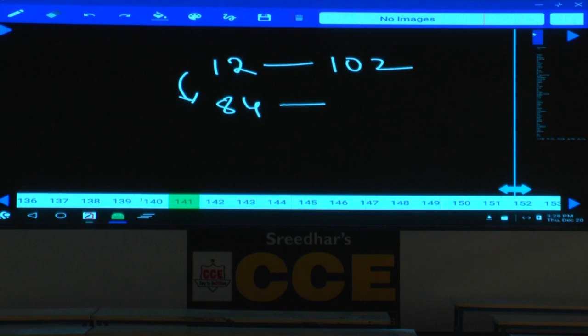Vertical comparison. 12 becomes how many times? 7 times. 1 or 2, 7 times, 714. Done. Is it clear?